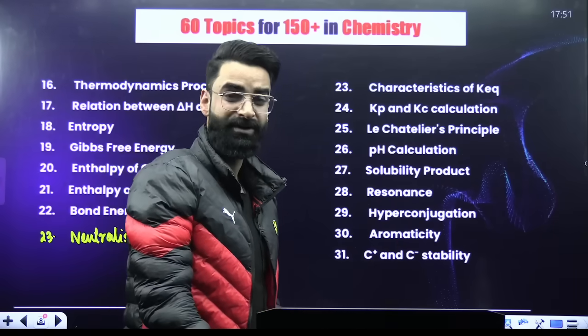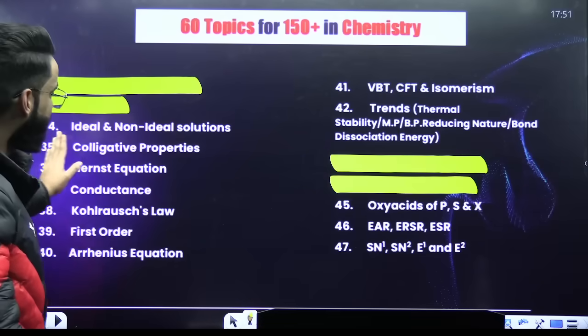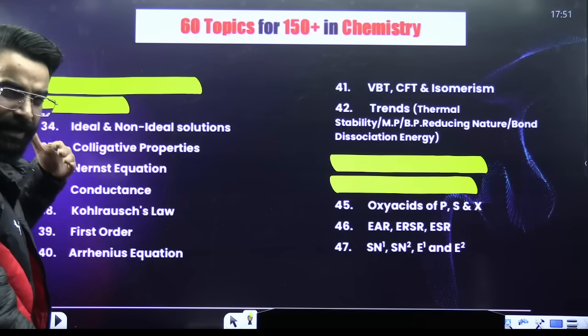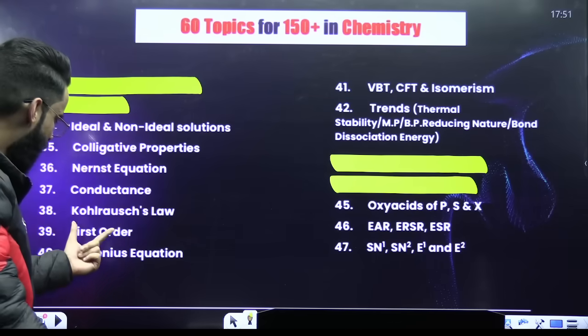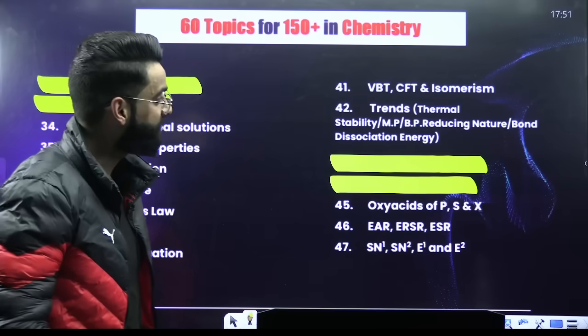Similarly, when it comes to GOC, again, one more topic, that's carbocation and carbanion stability. And similarly, solution chapter: ideal, non-ideal solutions, colligative properties. In your electrochemistry, it's Nernst equation, conductance, Kohlrausch's law. First order kinetics and Arrhenius equation when it comes to the chapter chemical kinetics.